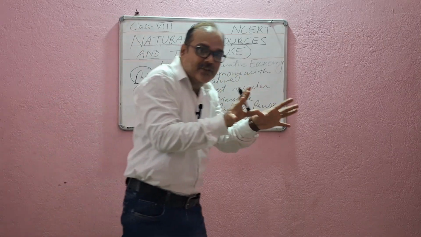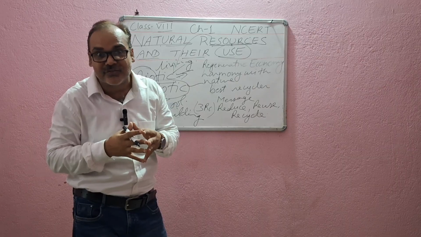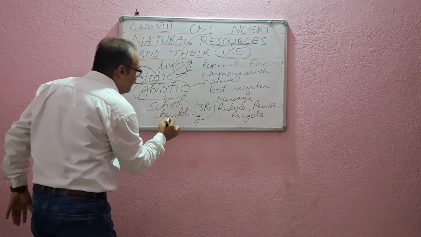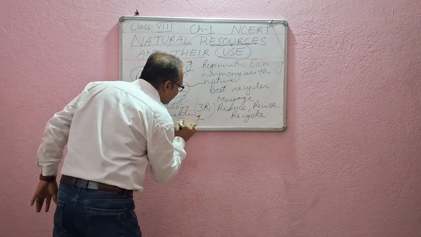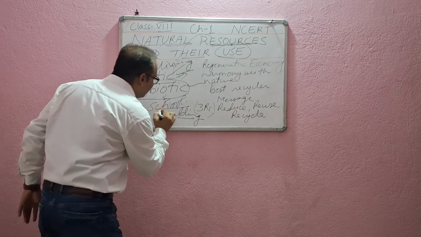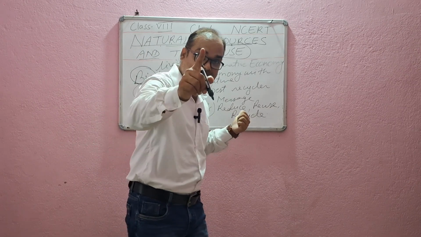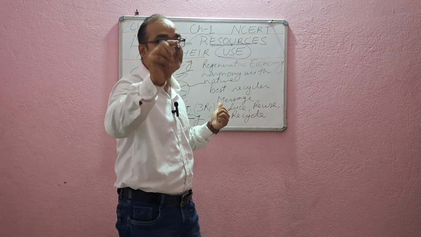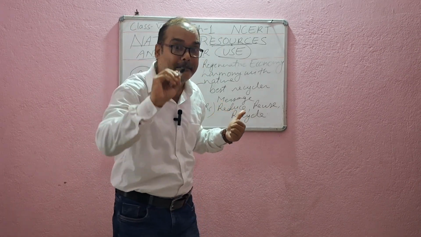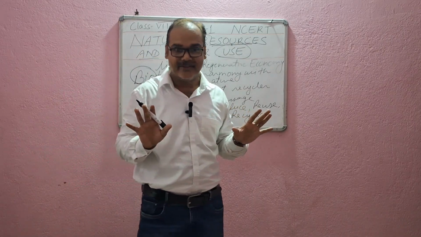So when I'm teaching, sometimes I will use these tactics, and you have to find out what mistakes sir has made, right? So when I say school building, it's a resource, but it is not a natural resource because it is not made by nature, it is made by human beings, right?